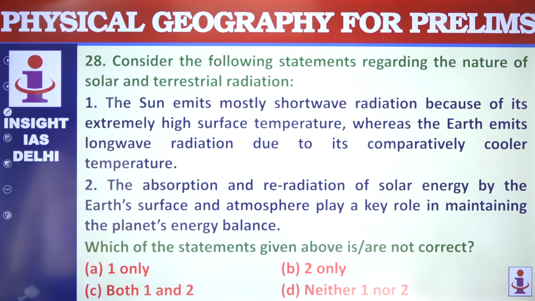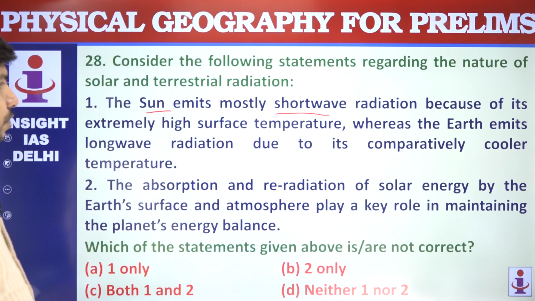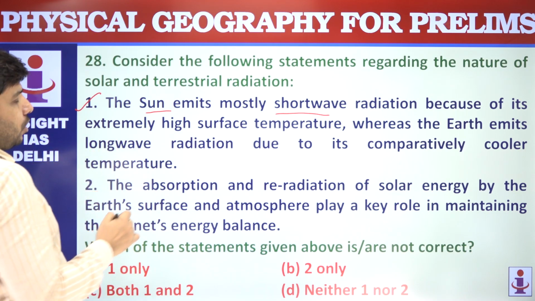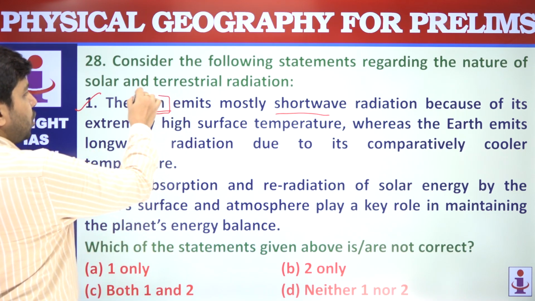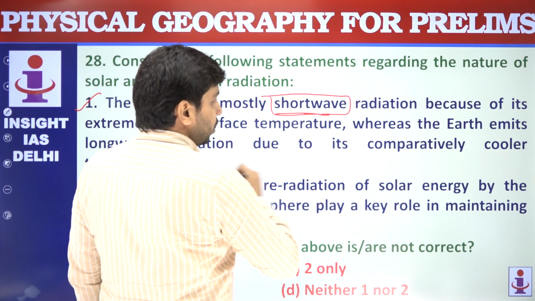Nature of solar and terrestrial radiation. Sun emits mostly shortwave radiation. Yes, sun emits shortwave radiation because of its extremely high surface temperature. Earth emits long wave radiation. This is a correct statement. The keywords to pick in this kind of lengthy statement: Sun, short wave radiation.